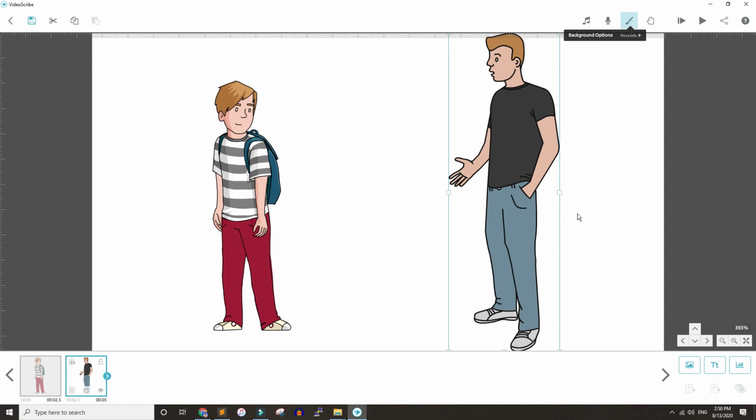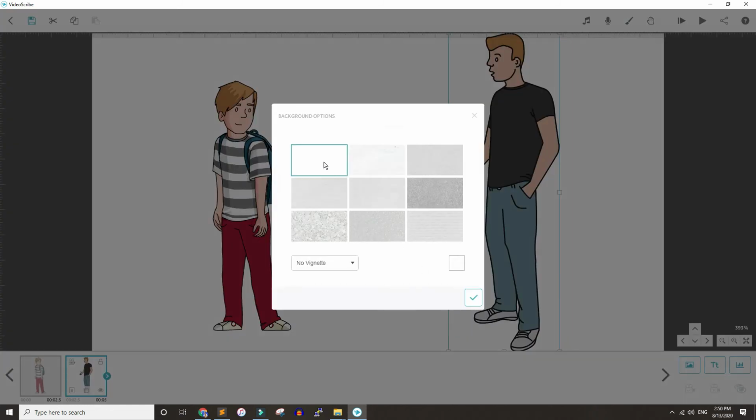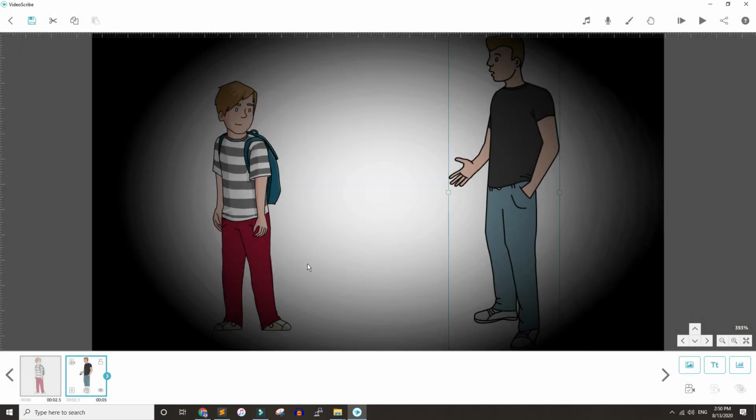And this is for selecting the background. By default it is a white background, but you can change the color. And there are some other backgrounds, a total of 9 backgrounds available inside Video Subscribe. Actually more than 9, I guess. So yeah, that is an overview.